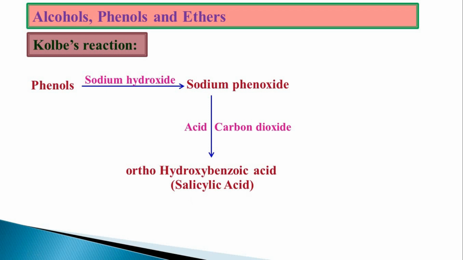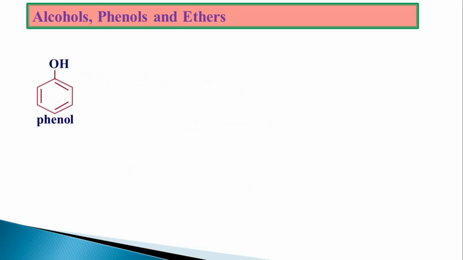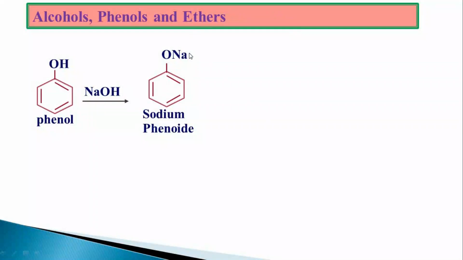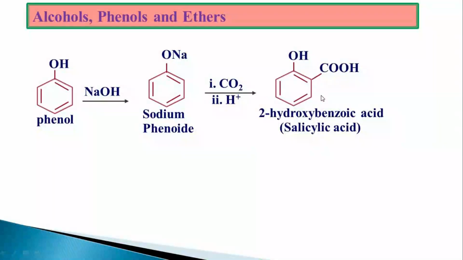Important reaction for 2 marks. Write down the reaction. Phenol with NaOH gives ONa, sodium phenoxide. Repeatedly, sodium phenoxide is going to come. When the sodium phenoxide is reacted with CO2 and H+, we get 2-hydroxybenzoic acid, that is salicylic acid. Over. Very simple reaction.